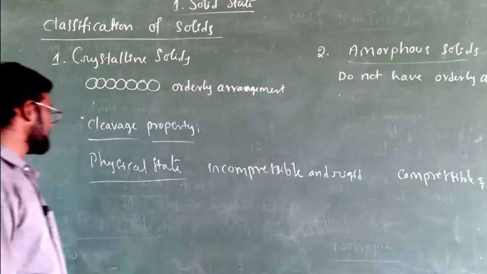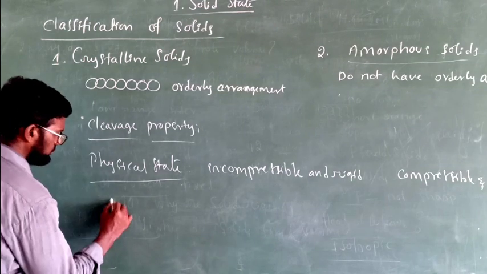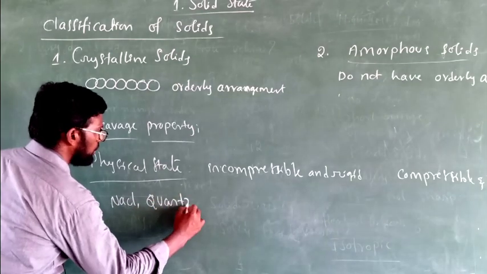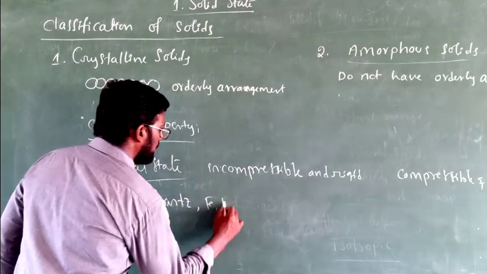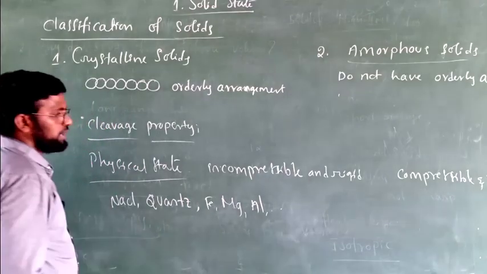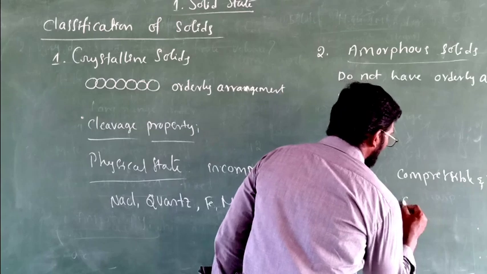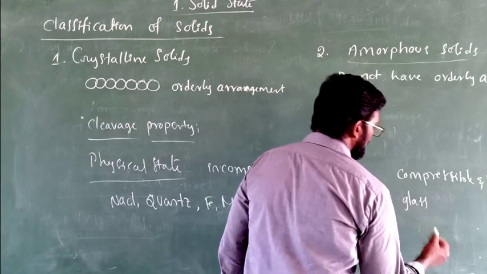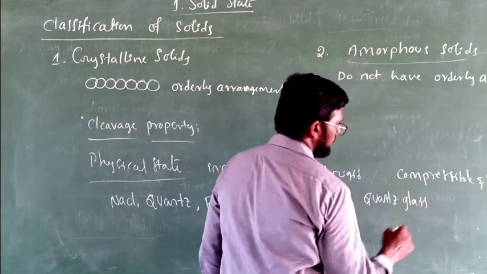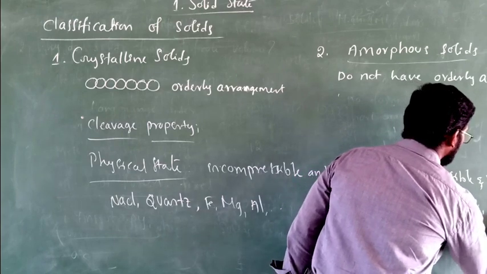Let's take a few examples. There are many examples of crystalline solids. The simplest examples are sodium chloride, quartz, iron, magnesium, aluminium, all such metals and so on. Next, amorphous solids: the best example is glass. We can also say quartz glass, rubber, plastic, etc.